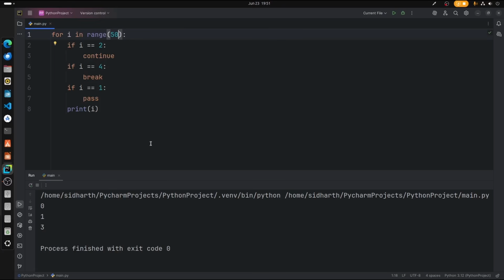So now we have come to the end of this module, and I would like to give you a task. I want you guys to initialize a list full of random integers, and then with that I want you guys to print the number of even numbers in that list. Alright, I don't want to print the even numbers, I want to count the even numbers and print the total number of even and odd numbers in that list.